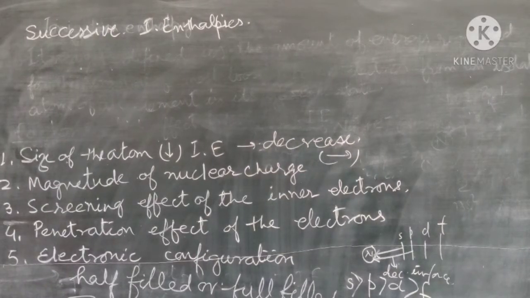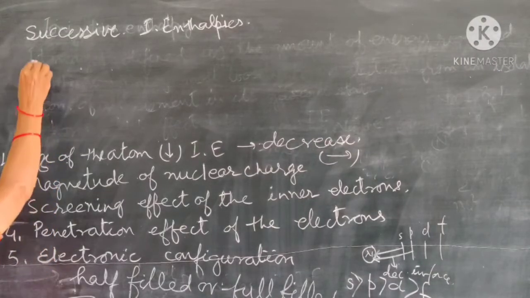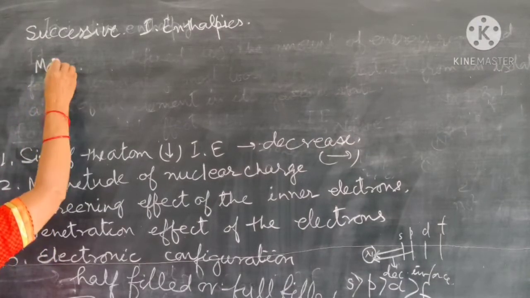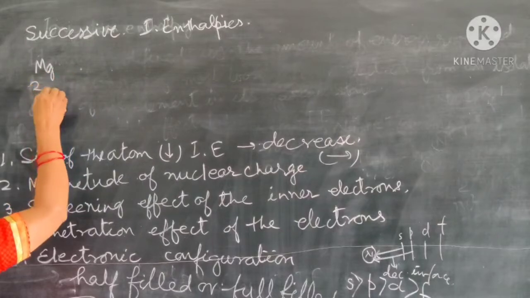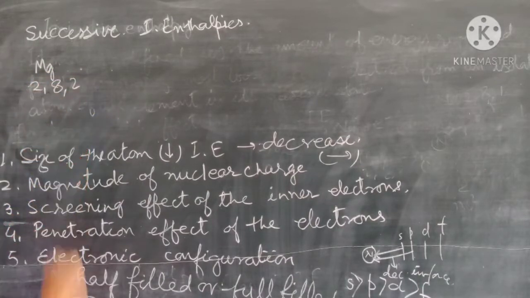Now we'll study the successive ionization enthalpy. Let's take the example of magnesium. Magnesium's electronic arrangement is 2, 8, 2. When we remove one electron from an isolated atom, it is also possible to remove more electrons from the positive ion. It depends upon the energy required for the removal of the electron.